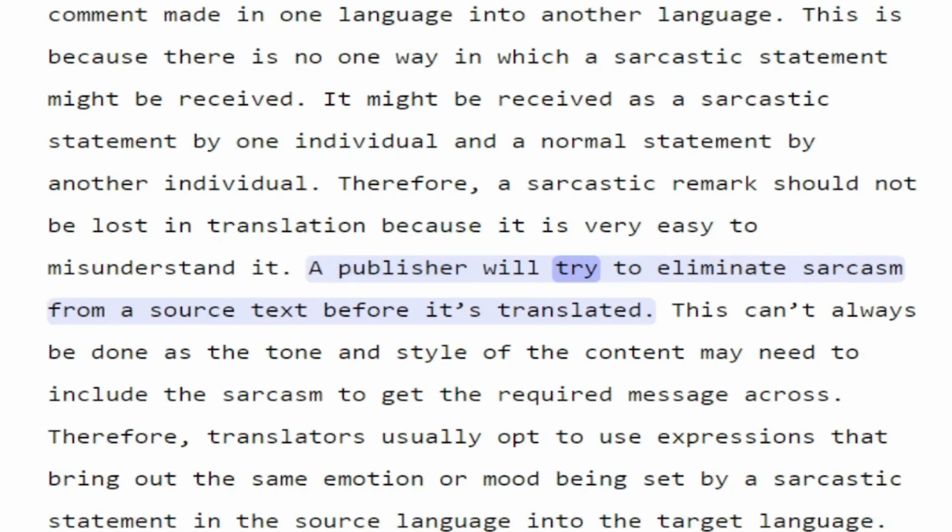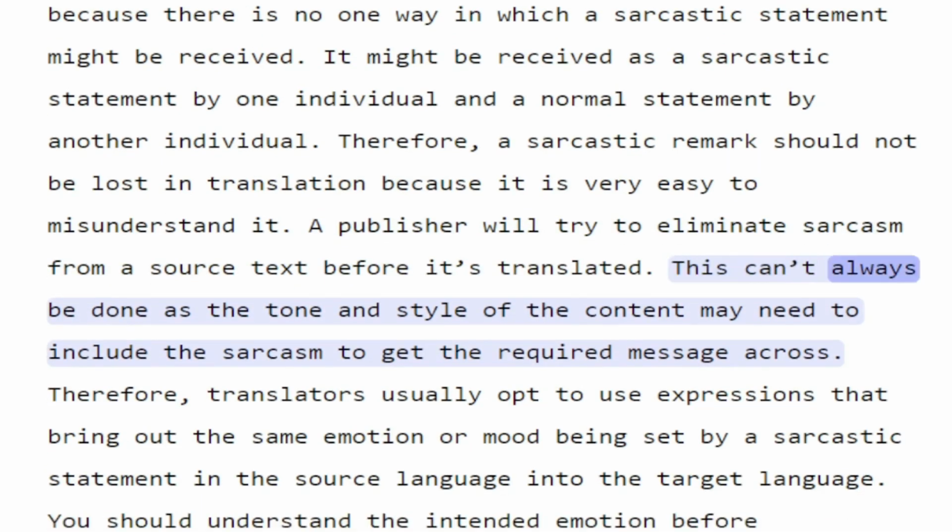A publisher will try to eliminate sarcasm from a source text before it's translated. This can't always be done, as the tone and style of the content may need to include the sarcasm to get the required message across.